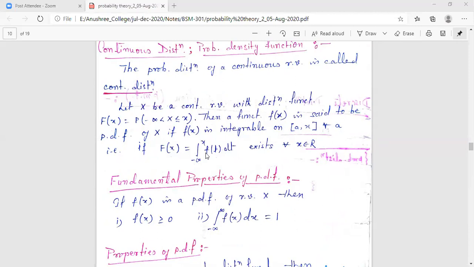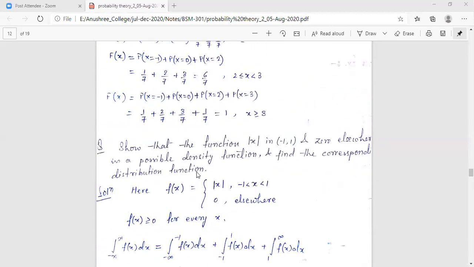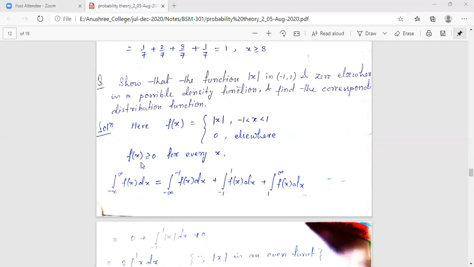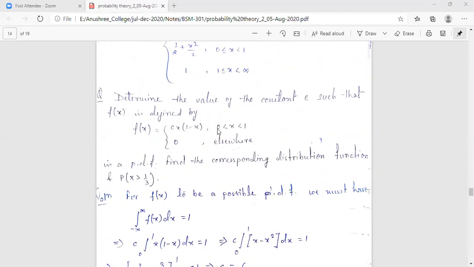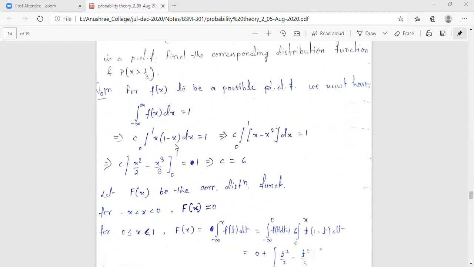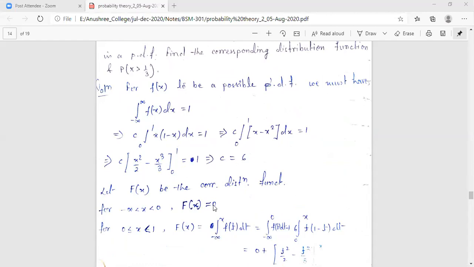Okay, so utilizing this, for the range minus infinity to 0, what is the value of small fx? For minus infinity to 0, your small fx value will be 0, and that's why our capital Fx becomes 0. Okay, now the next range is what?